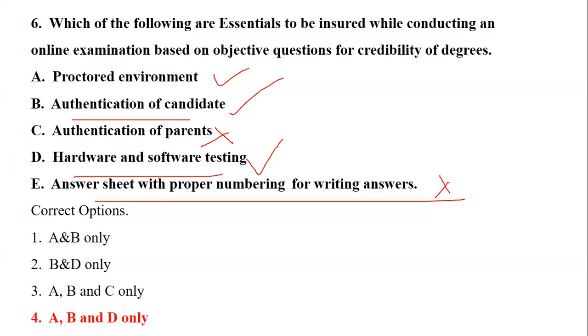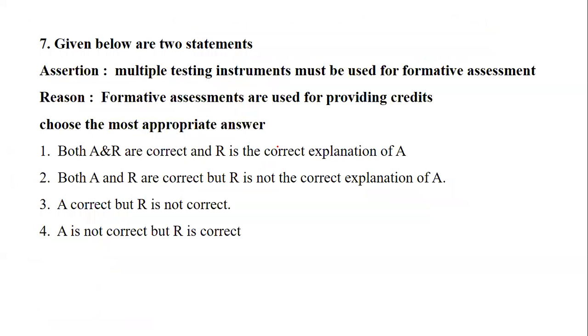Okay. Now, coming to the assertion and reason statement. So we have an assertion, that is A, and we have a reason. Let's see what the assertion is. Multiple testing instruments must be used for formative assessment.